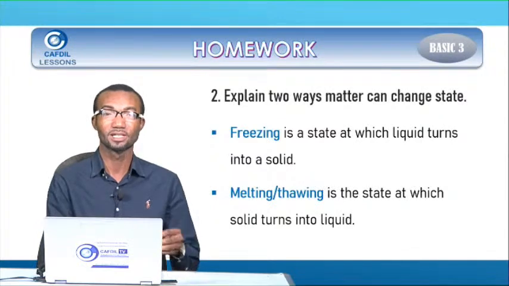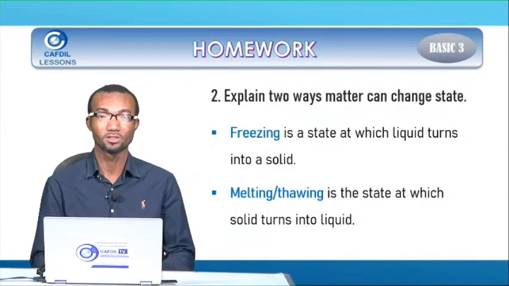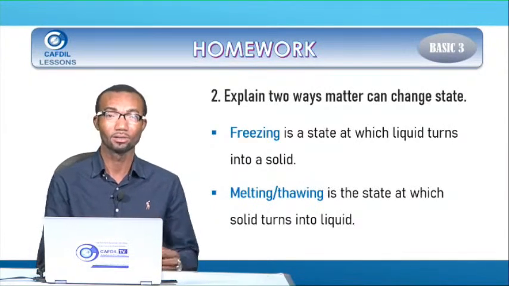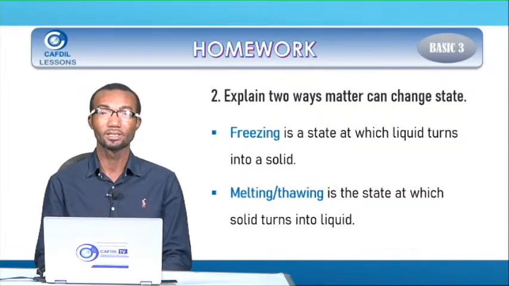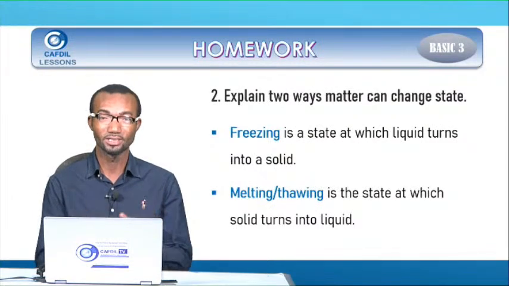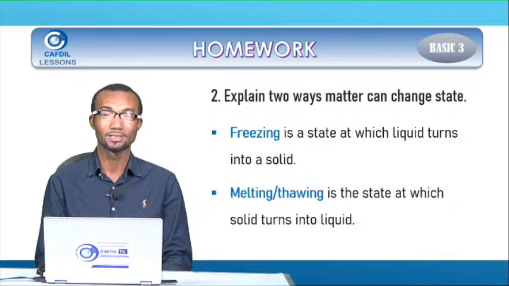But other objects like chocolate and butter melt. So ice thaws and other objects melt. Kate, these are the answers to the homework that you were given the last time. I hope you all did it, and I believe you had all the questions correct.